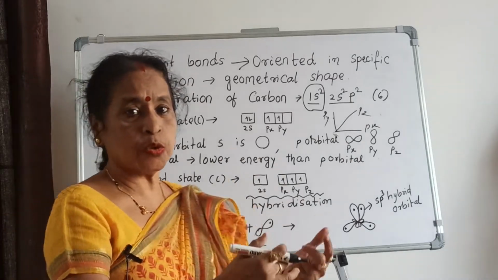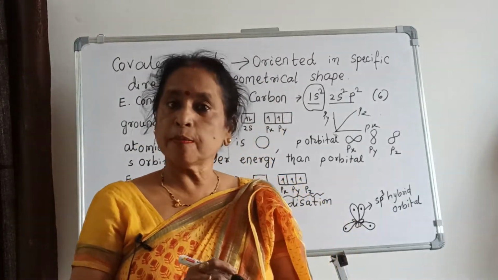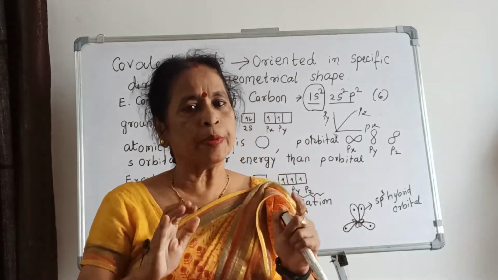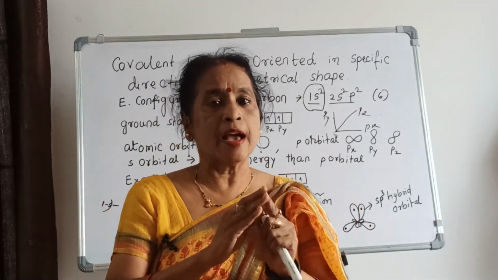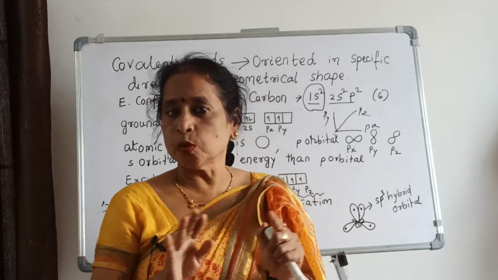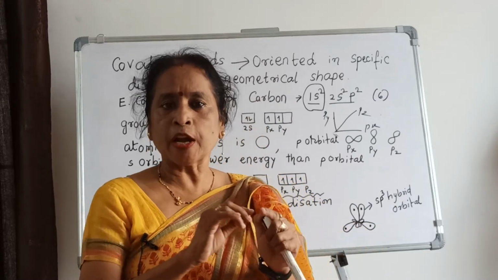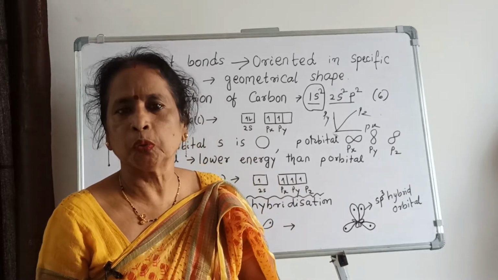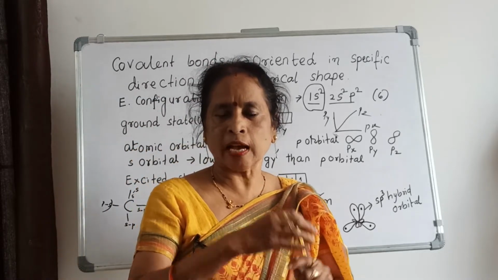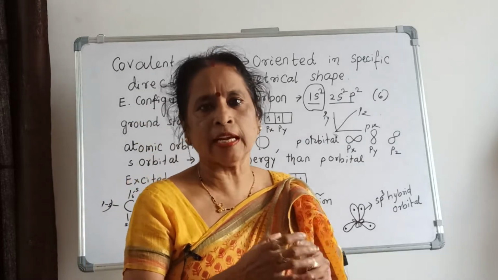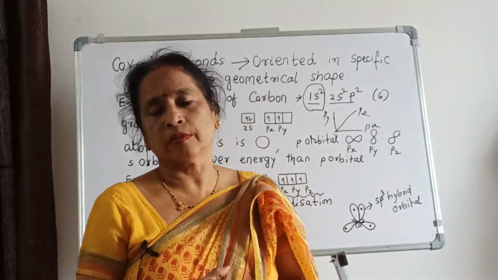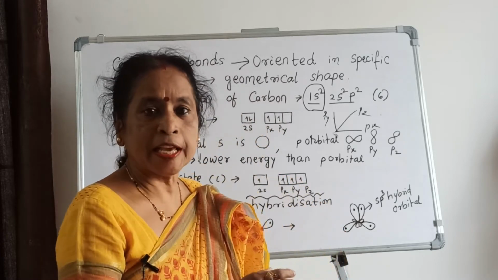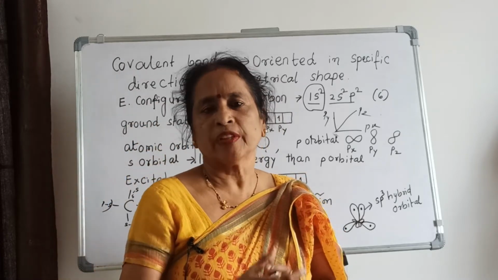But actually when it is observed by mass spectrometry and other experiments, these 4 orbitals are equivalent. They have equivalent energy. There is no lower or higher energy. Equivalent energy, and bond length is also the same. Then what to do? Again the question arises, how to make bonds of equivalent energy, same size, same length, then how to do it?